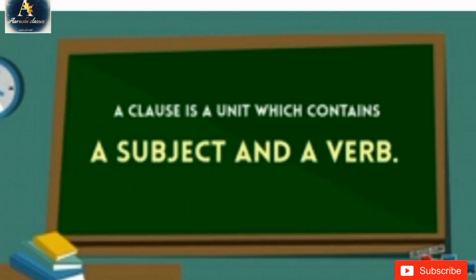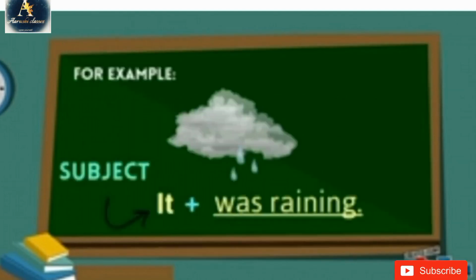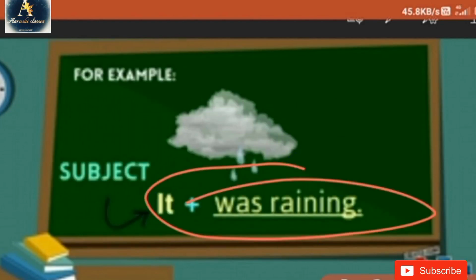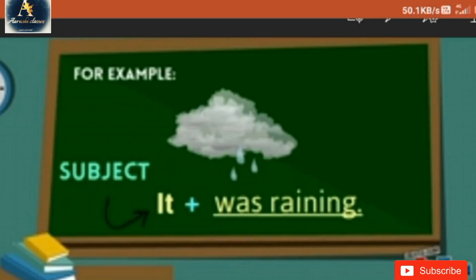A clause is a unit which contains a subject and a verb. So here you guys can understand what a clause is. In this sentence we can know that it is a subject and was raining is a verb. Now when we mix them together, it is a clause. Now let's move to the next slide.